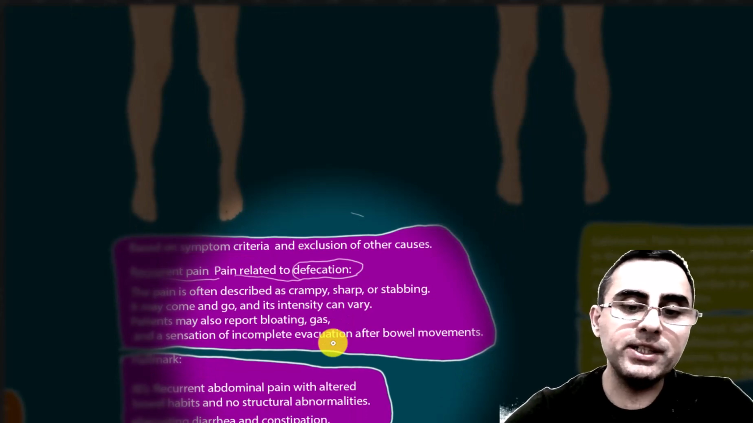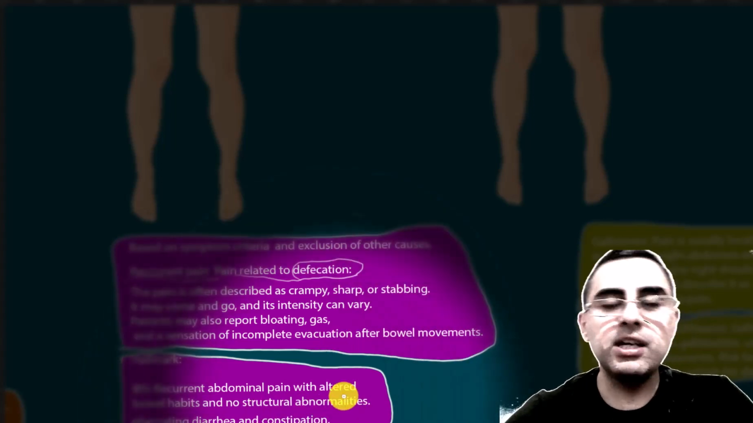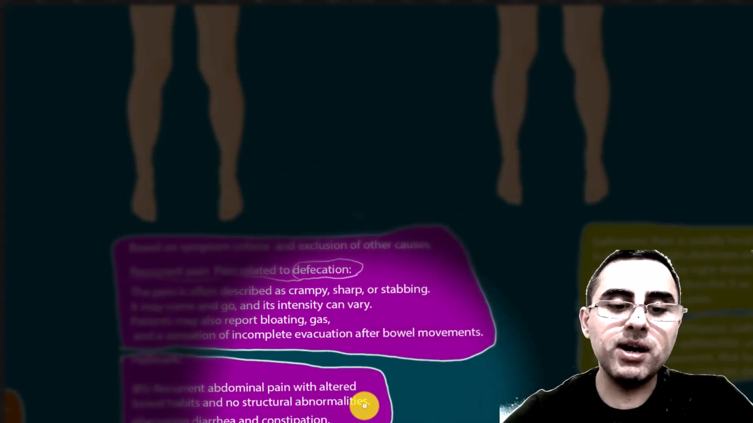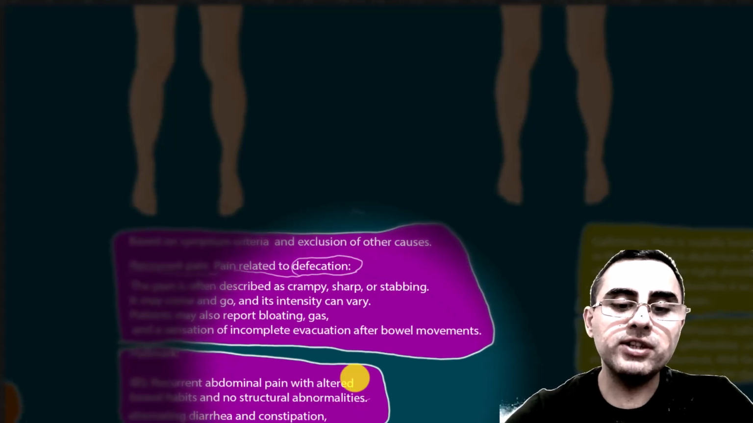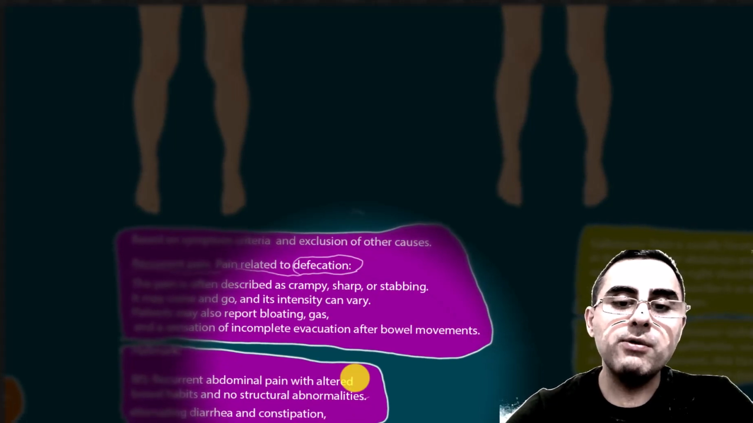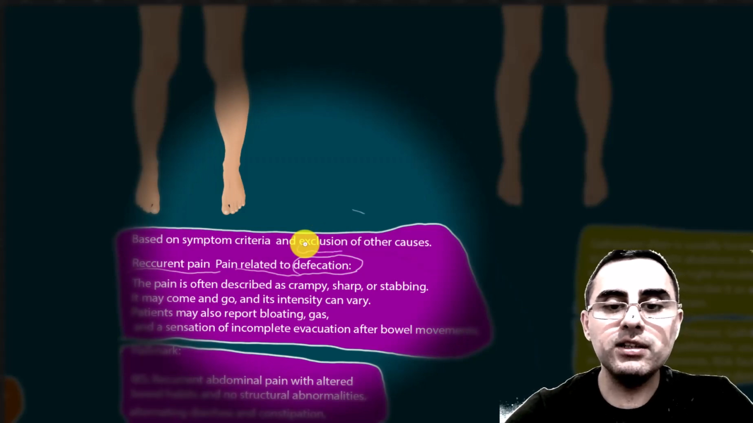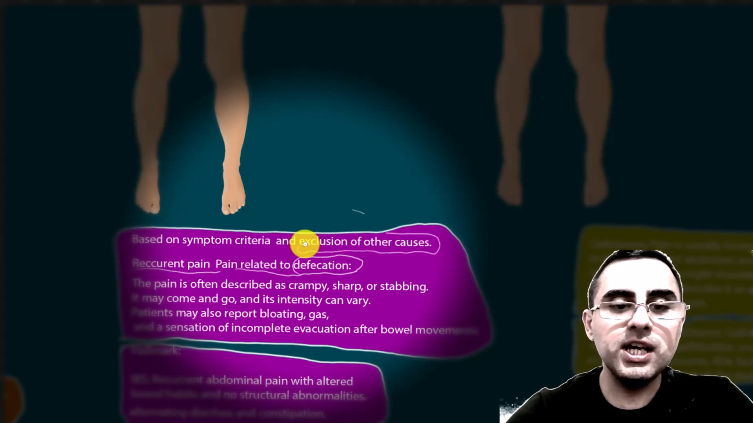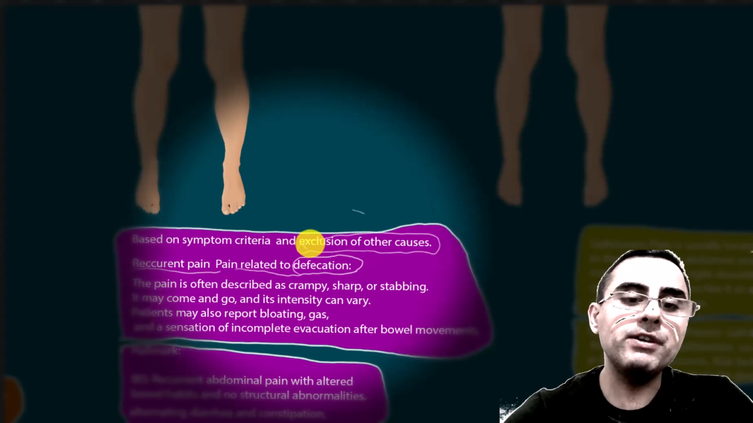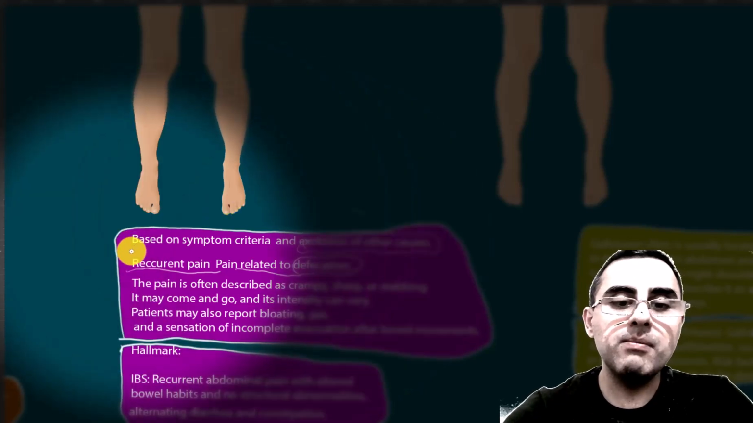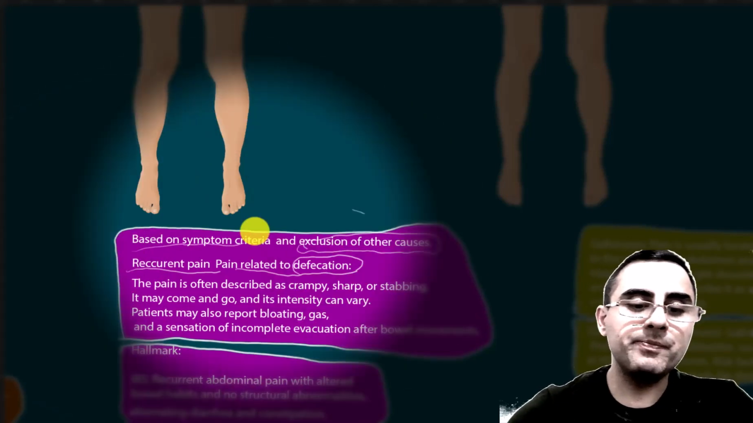IBS is recurrent abdominal pain with altered bowel habits and no structural abnormalities. So the most important part here is that there are no structural abnormalities, so we should exclude other diseases, and after exclusion of other causes we can make the diagnosis of irritable bowel syndrome based on symptoms.